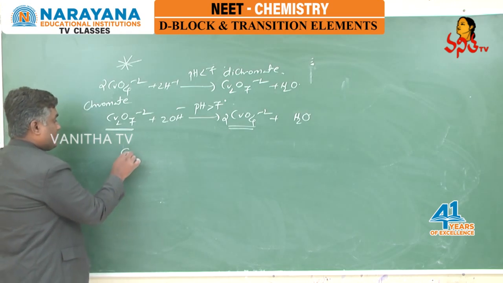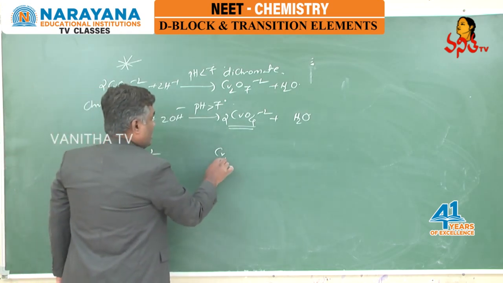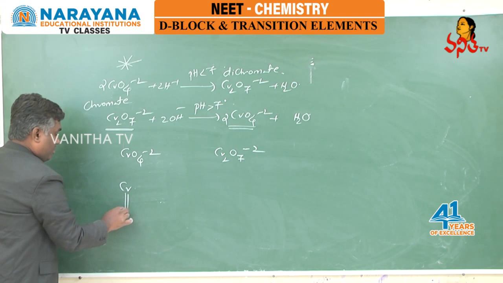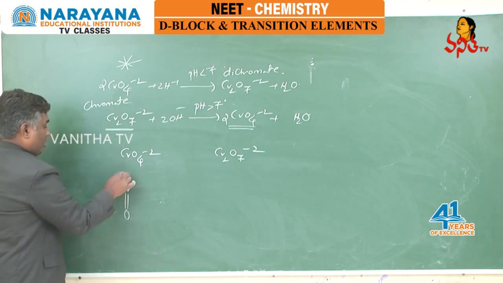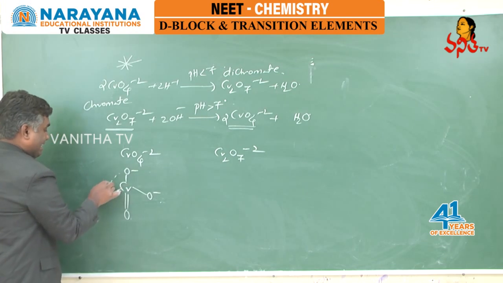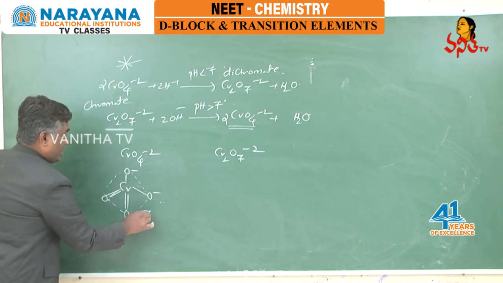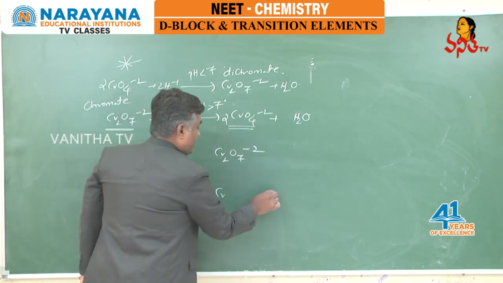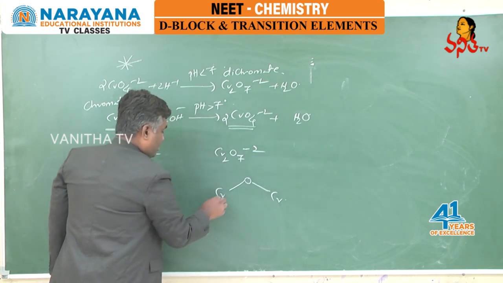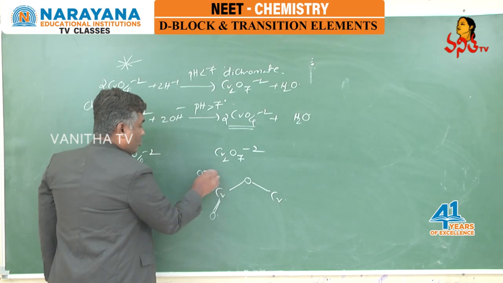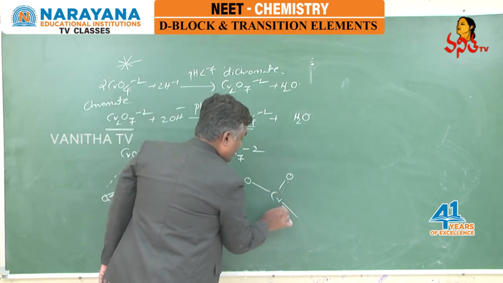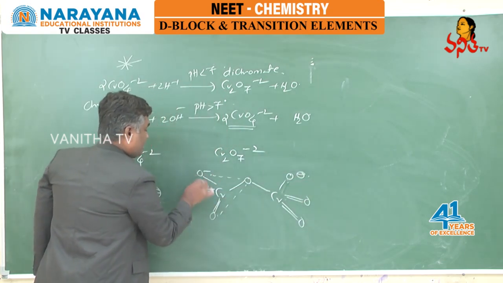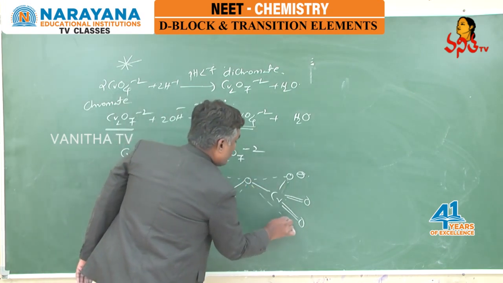At the same time, CrO4 minus 2 and Cr2O7 minus 2, if you look at CrO4 minus 2, chromium, double bond O, O minus, it has tetrahedral shape. Whereas dichromate ion, if you see, chromium, oxygen, double bond O, O minus, double bond O, O minus. Here one tetrahedral unit and here one more tetrahedral unit.